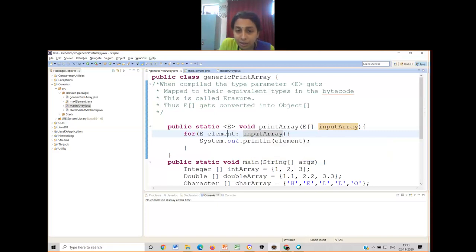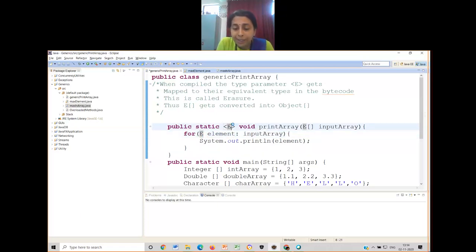For every element, written as element, you can write ELT. This is the alias name that you will be using throughout your function, throughout that for loop. The alias name, capital E, will be held by the data type. Every element, after it has been extracted, has to be stored somewhere. That storing is this element. So this is aliasing for every element after extraction. Instead of writing A of 0, A of 1, A of 2, it is written as element every time. Element is a placeholder which has exactly one element at a time, of the same data type that is mentioned here.